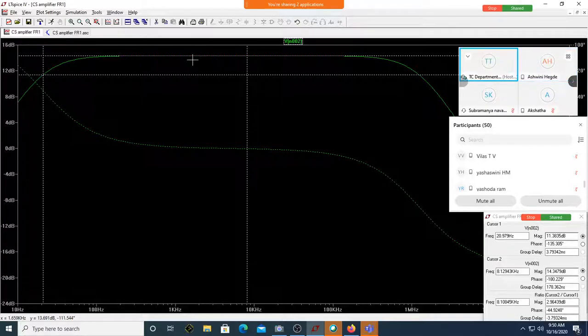So why did you keep quiet? Okay, let me verify this. Can I find this? What is this now? What is GM? 4 millisiemens. How much is the gain? Minus 6. Then what is F1?